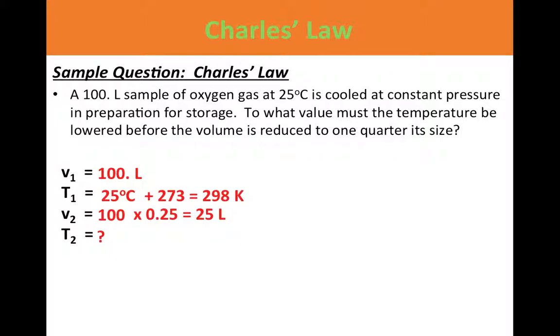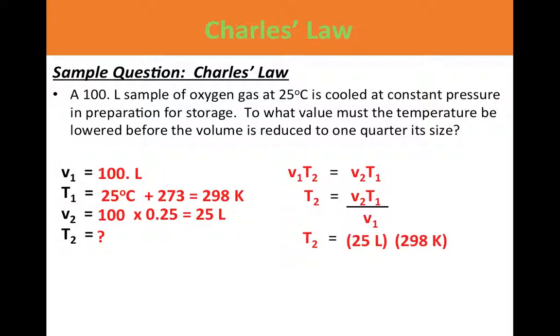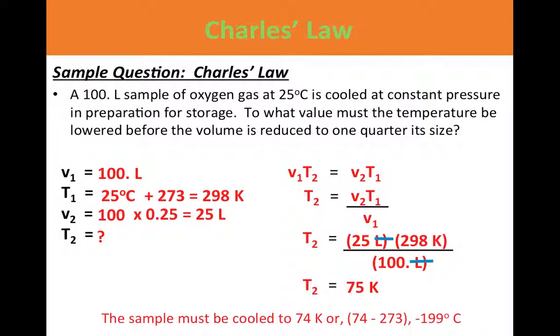We want to know what temperature that would be. So here is our formula. Like I said, this one's just easier for substitution. We want T2 by itself, so let's substitute in our numbers. Liters cancel out, so we end up with Kelvin. Make sure you always put your units in your calculation so that you can cancel them out and know that you have the right unit. So the sample must be cooled to 74 Kelvin, or 74 minus 273 gives you minus 199 degrees Celsius.